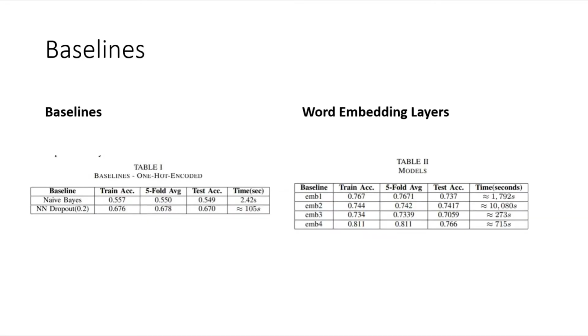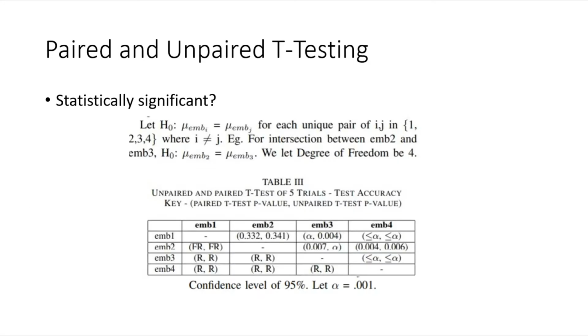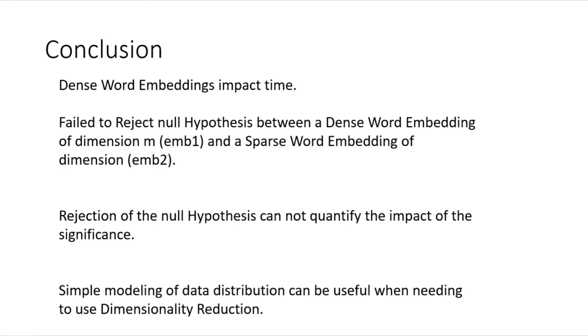Here we have our baseline performance accuracies on the left, and on our right we have our embedding layer performance accuracies. All of the architectures are the same except for the word embedding layer. Additionally, we want to reason our results, so we use paired and unpaired t-testing, and retrain the models, testing on a fixed test set. Conclusively, we have seen the impact of a dense word embedding on time.